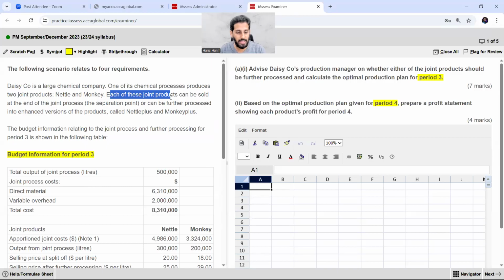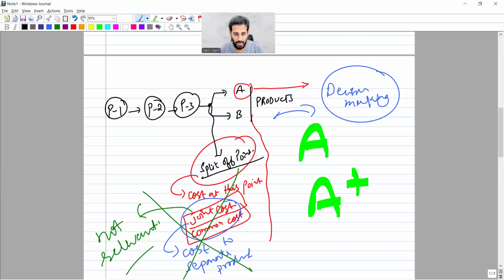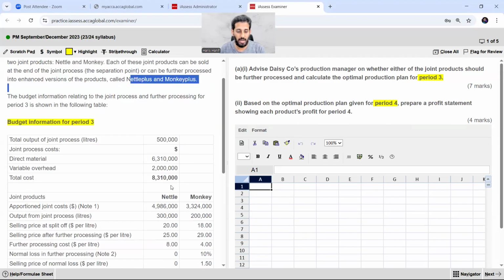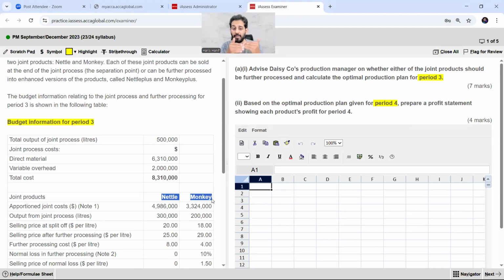Each of these joint products can be sold at the end of the joint process, which is called the separation point. I mean this point, this separation point, right? This is the separation point, the split-off point, the point of separation, or can be further processed into enhanced versions of the products called nettle plus and monkey plus. So these are the names of the products, nettle and monkey, but when they are further processed they will become nettle plus or monkey plus.